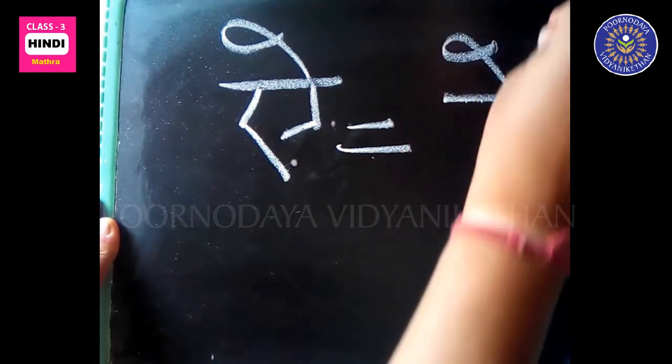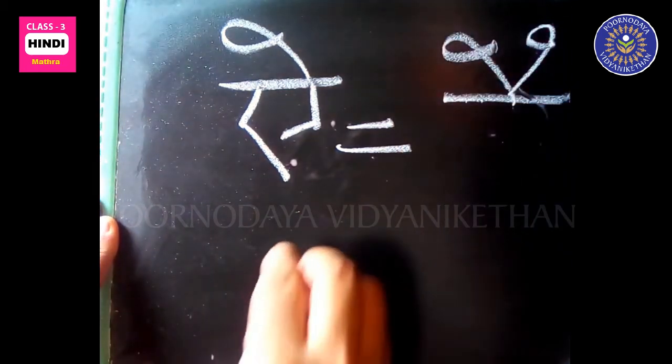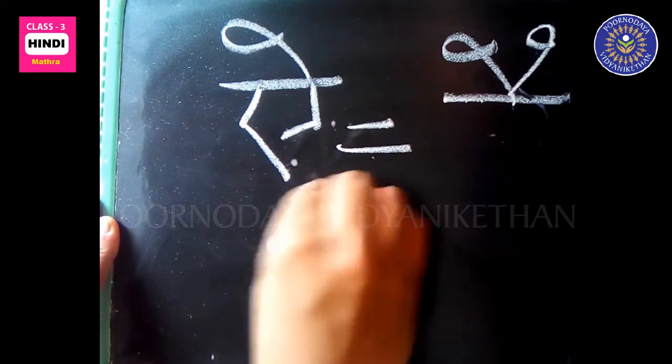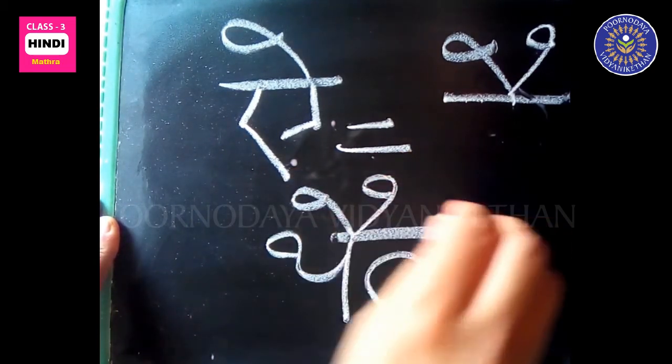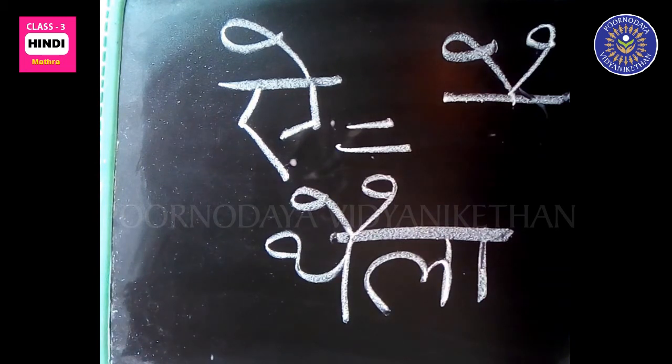A matra has two flags, like above tha. Thaila.